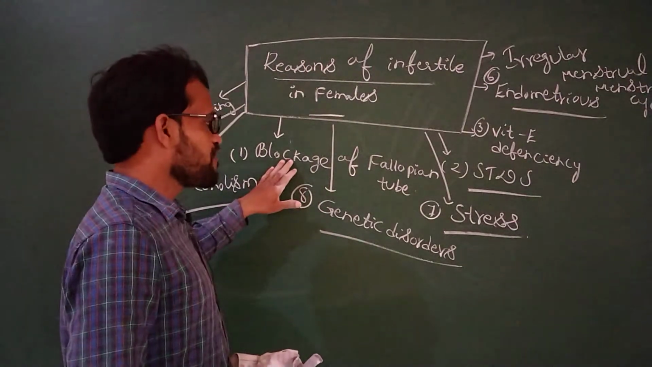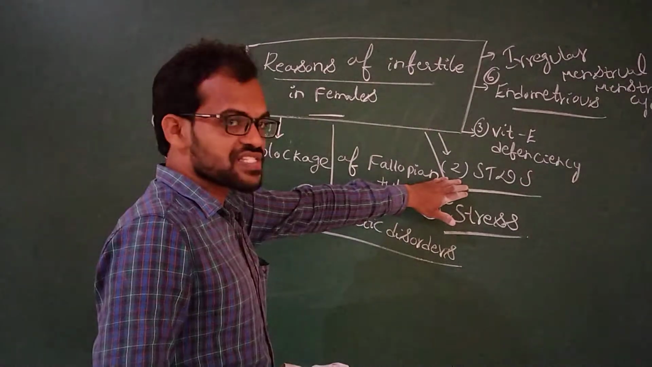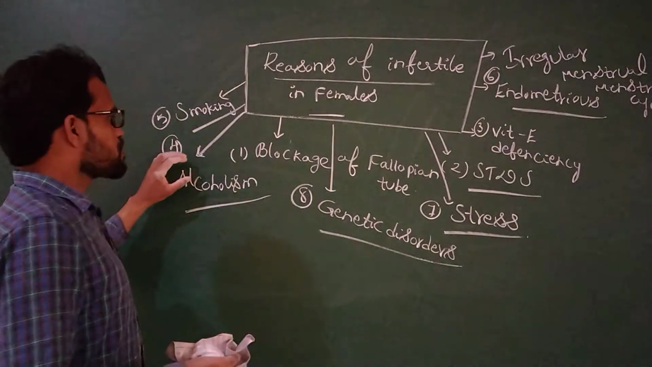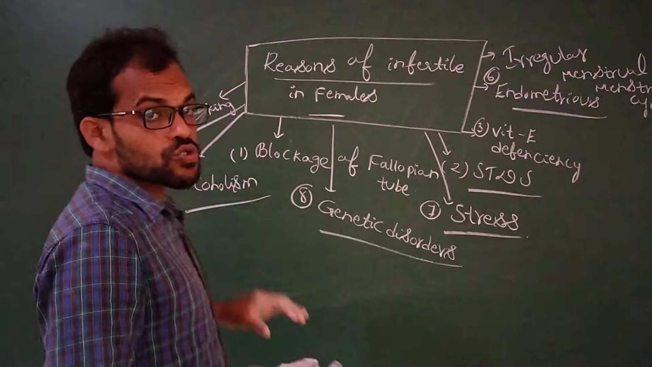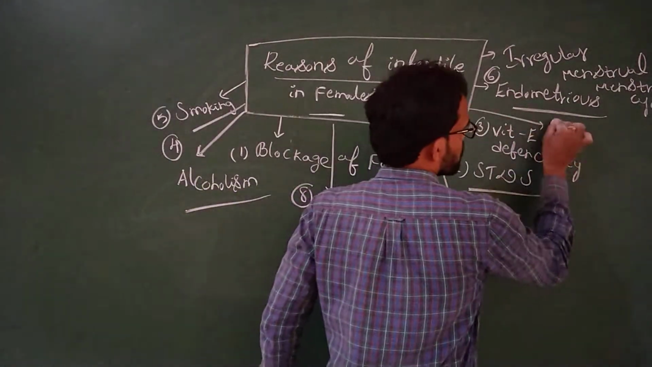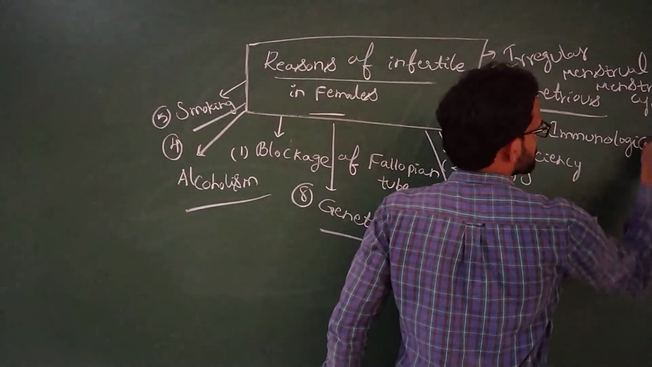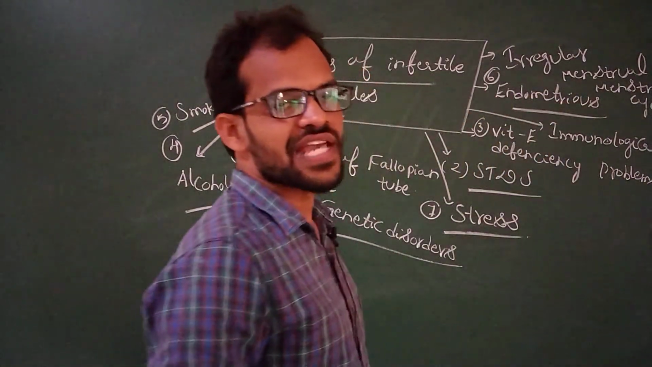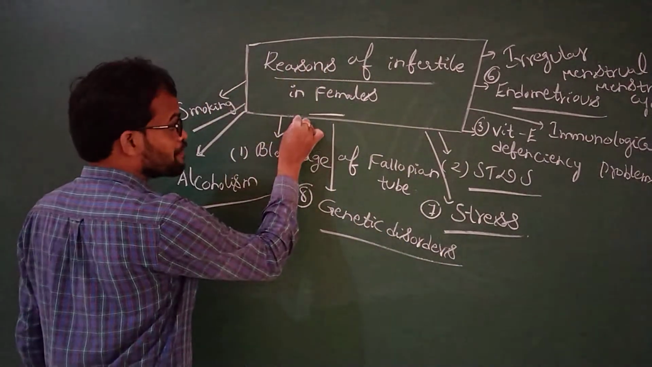What are the problems so far? Blockage of fallopian tubes, genetic disorders, more stress, STDs (sexually transmitted diseases), vitamin D deficiency, endometriosis, irregular menstrual cycle, alcoholism, smoking, and also other immunological problems. The immune system is not working properly. If any B cells are damaged, it leads to infertility.